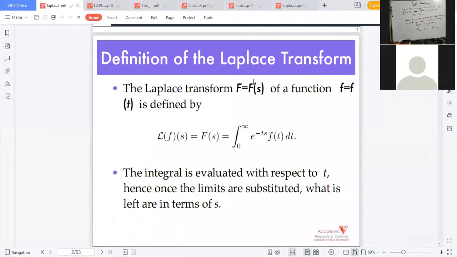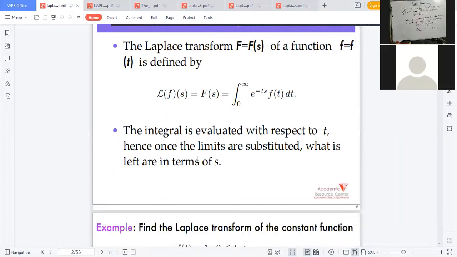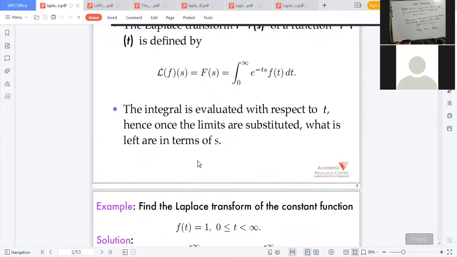In this case, the definition I have written: the Laplace transform F of s of a function f of t can be denoted like this. The integral is evaluated with respect to t. Hence, once the limits are substituted, what is left is in terms of s. Actually, this s is the parameter.